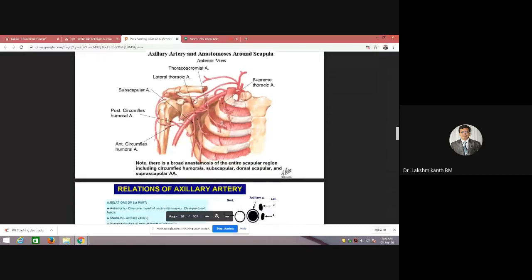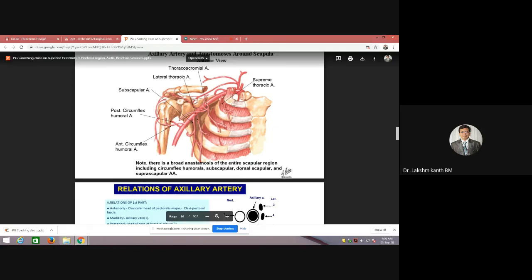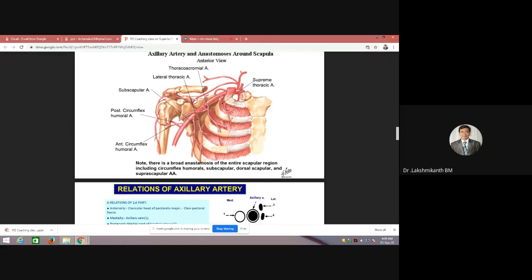So if you try to see the branches once again, you can see here, this is the superior thoracic artery. You have the thoracoacromial artery, which had 4 branches, and the lateral thoracic artery. Subscapular is this. You can see that it is dividing into the circumflex scapular, and this one will be the thoracodorsal, and then anterior circumflex and posterior circumflex. This posterior circumflex usually will be accompanied by the axillary nerve, which has the root value of C5 and C6. And if you try to see here, there are some branches from the subclavian. Subclavian will give rise to your suprascapular artery.